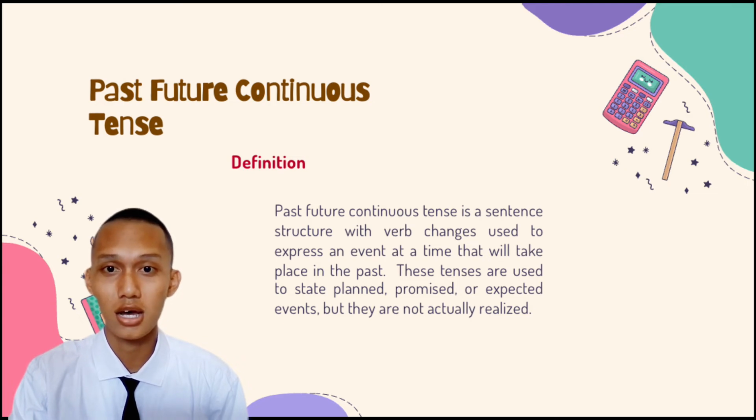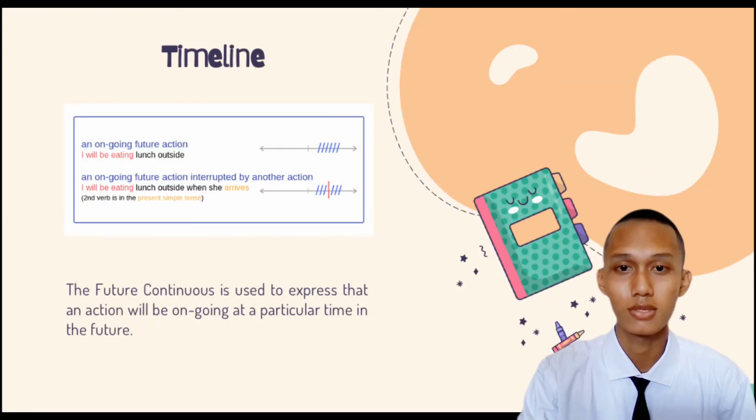These tenses are used to state planned, promised, or expected events, but they are not actually realized. There is a timeline of the past future continuous tense. The future continuous is used to express that an action will be ongoing at a particular time in the future.